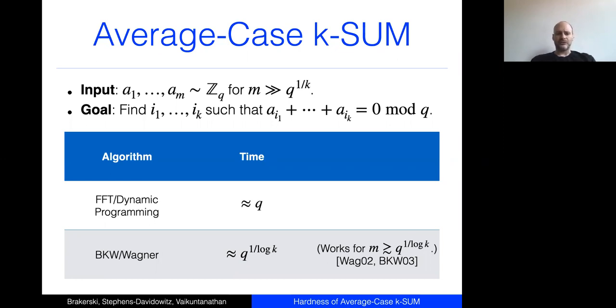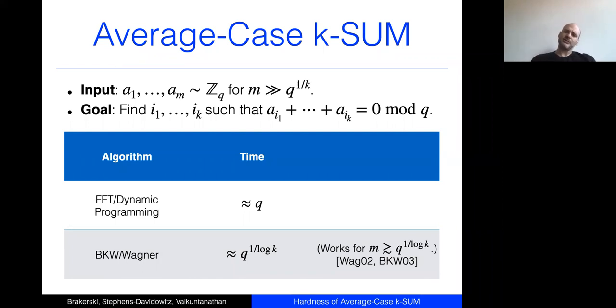I've often heard it referred to as the BKW algorithm, for Blum, Kalai, and Wasserman, who published about it in 2003. It's also called Wagner's algorithm because Wagner published about it in 2002. Many other people published work on it. Sometimes it's called the generalized birthday algorithm. I'll actually show you the algorithm.